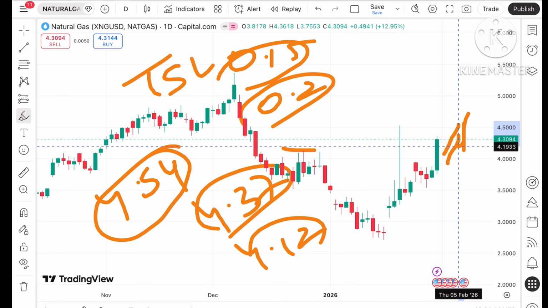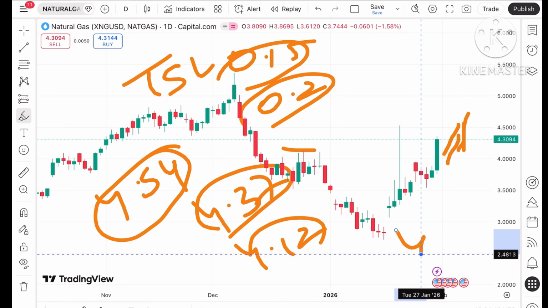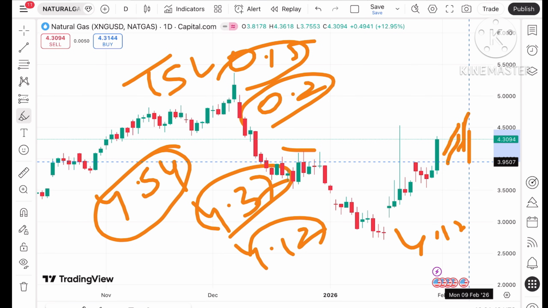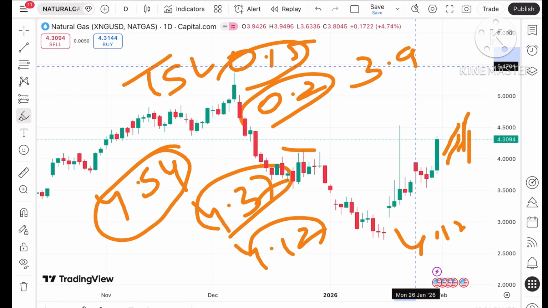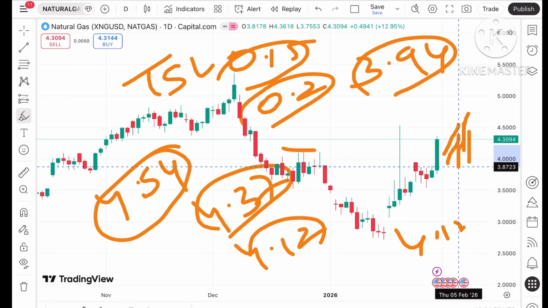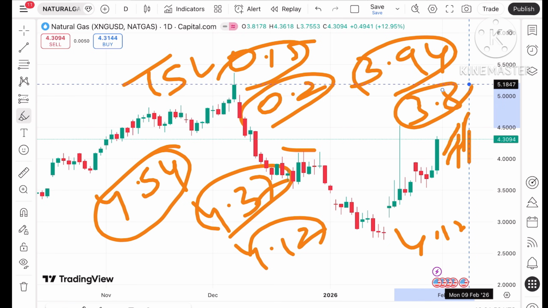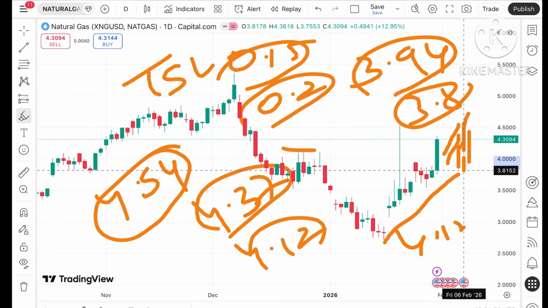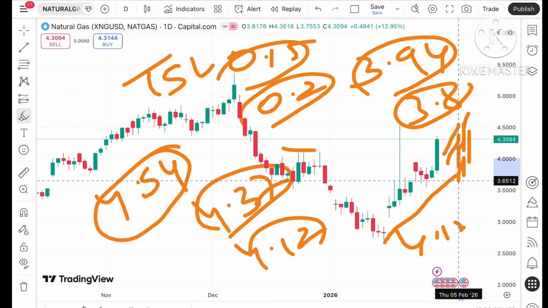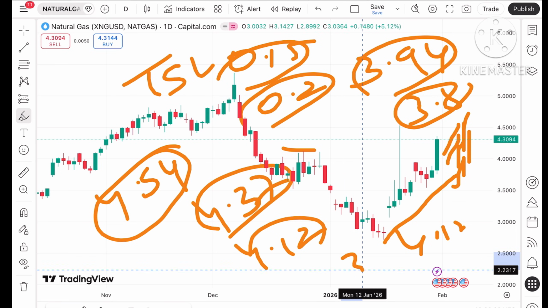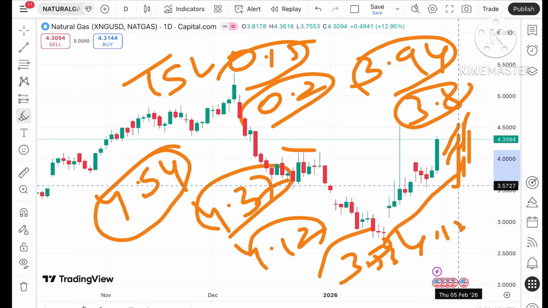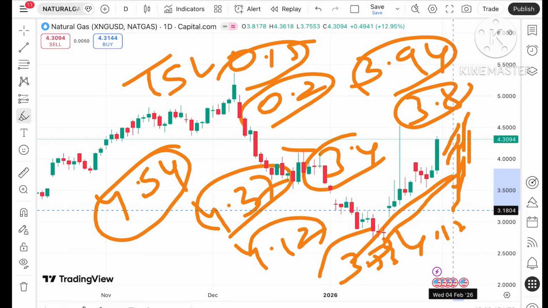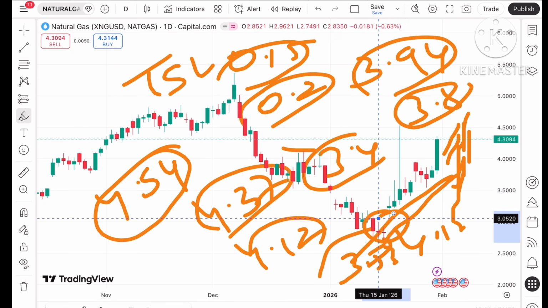But if the price starts going below this level, it can move towards 4.12, and if that doesn't sustain, a further fall can be seen towards $3.94. If the price goes below that level, a chance of going towards 3.8 can be seen. Remember that as soon as the price starts falling below 3.8, a chance of touching Friday's week low towards 3.7, and from there it can come down towards 3.65. From there a level of 3.53. If the price falls below that level, a further fall can be seen towards 3.4, and from there a further fall towards a further low.